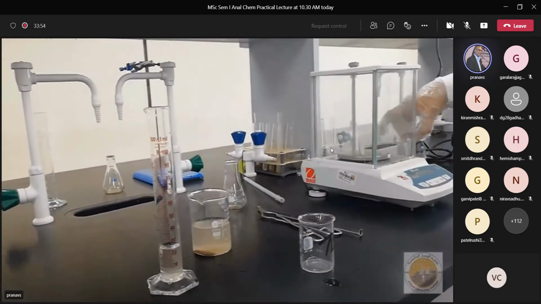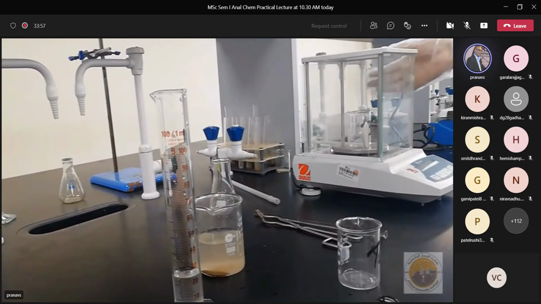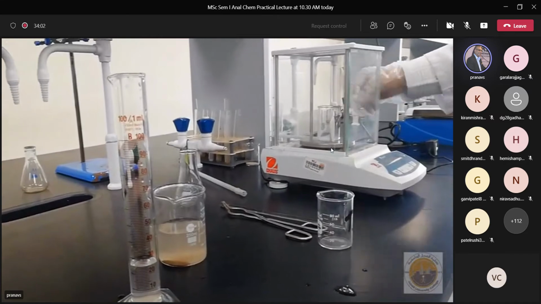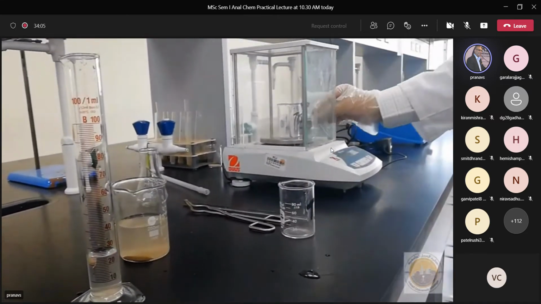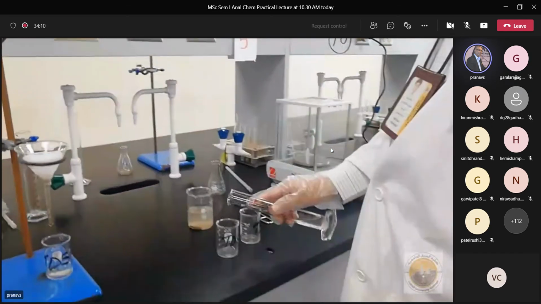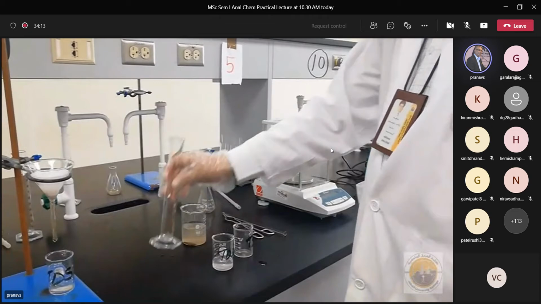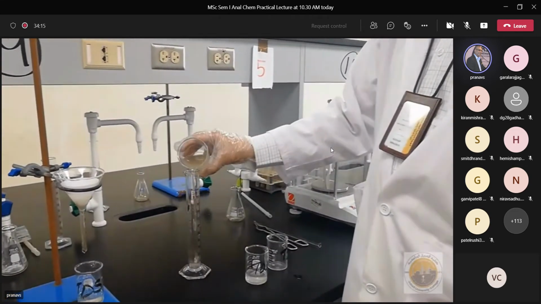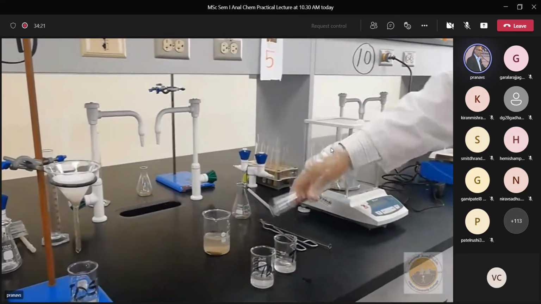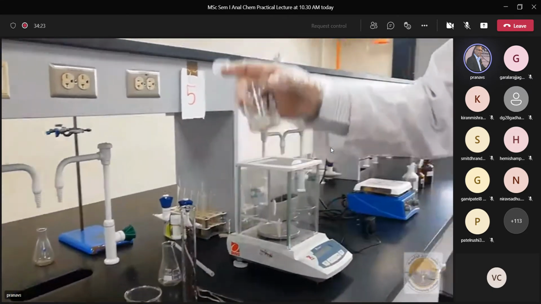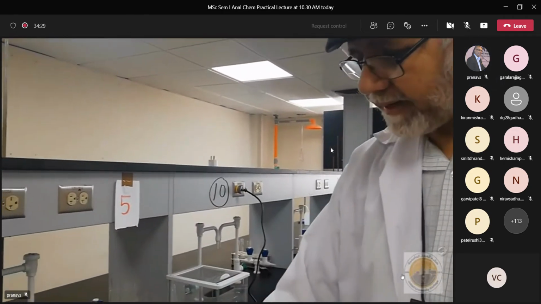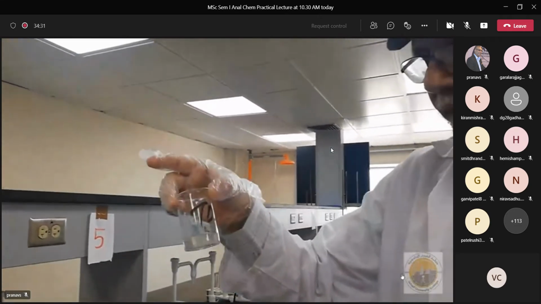So I will take the mass of the empty beaker for TS on the balance, and the mass of the empty beaker for TDS on the balance. Then we transfer this 25 ml sample in the TDS beaker and 25 ml sample in the TS beaker. As I told you, this TS contains both TSS and TDS. But for TDS, we have one more step.